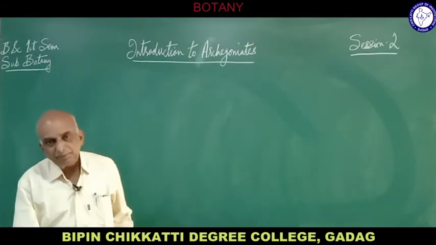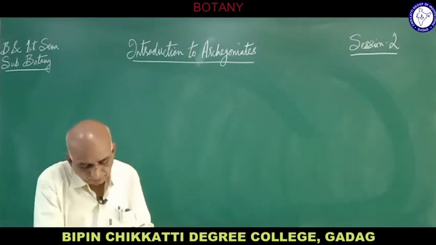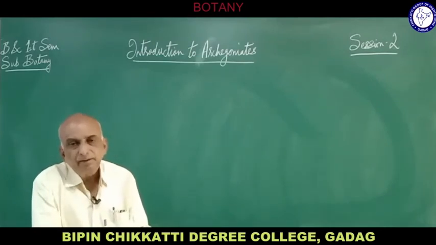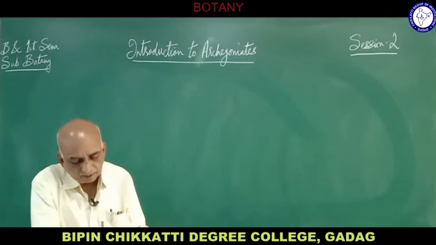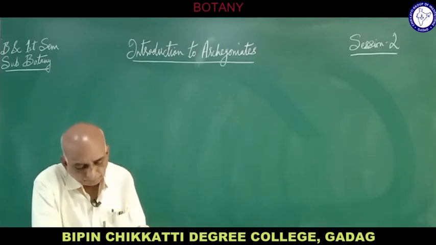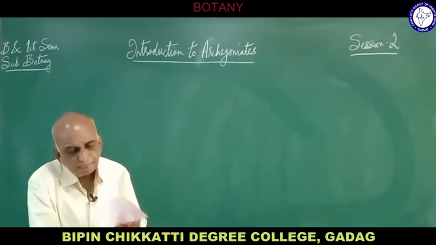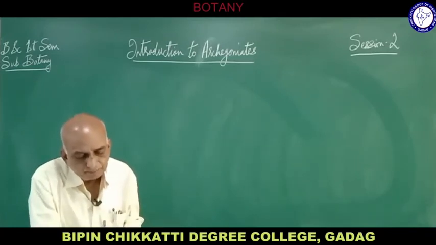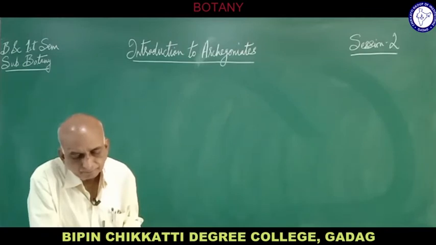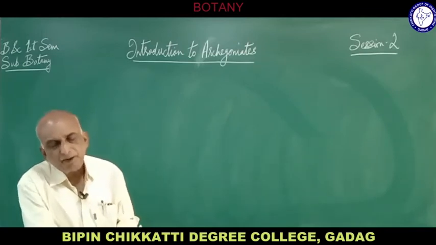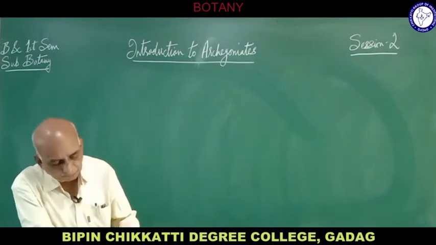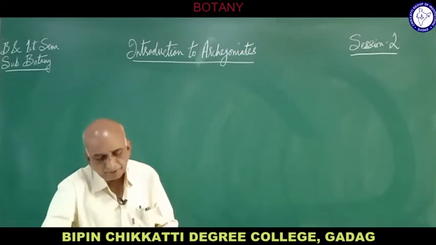Now the gametophyte is haploid, whereas sporophytes are diploid.